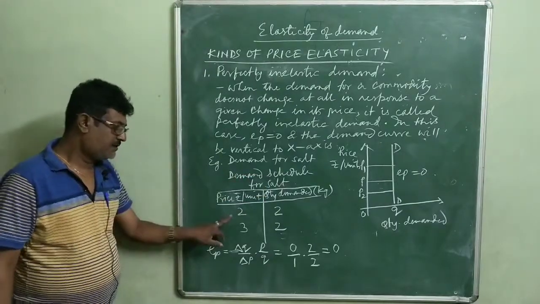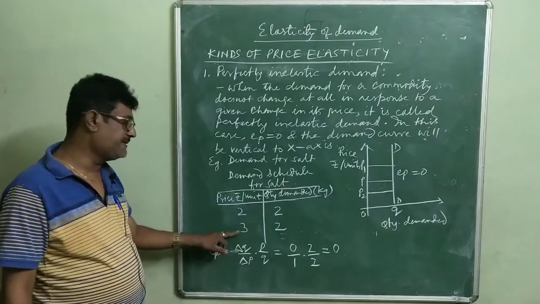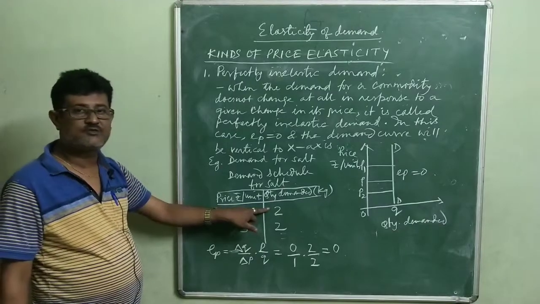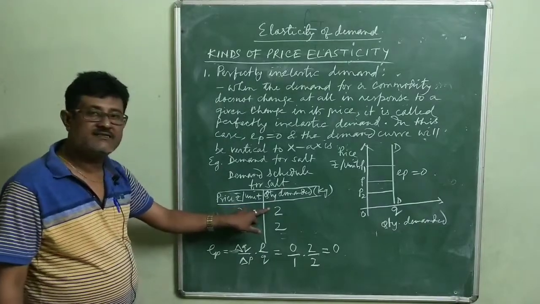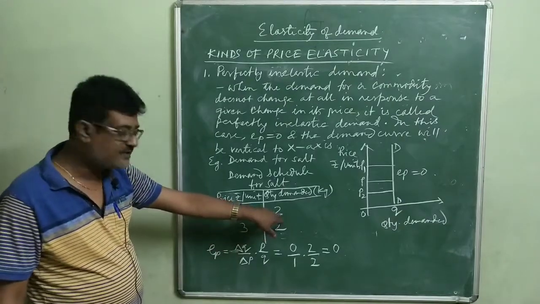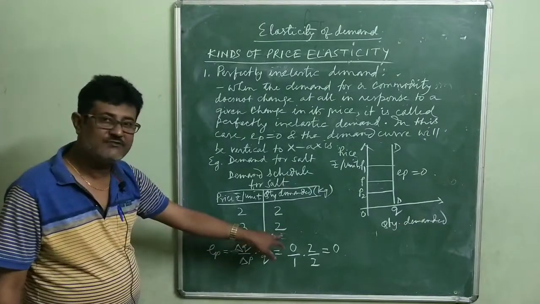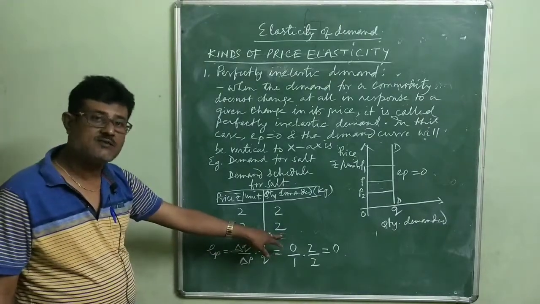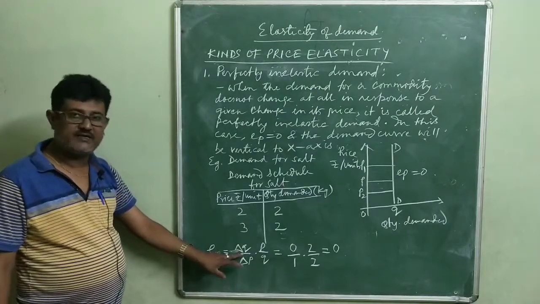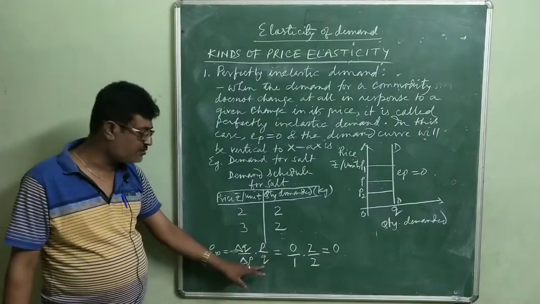See here, when the price of salt increases from rupees 2 to rupees 3, we find that the demand for salt does not change in response to the change in price. That is, it remains 2. At price 2, quantity demanded was 2 kgs. When the price increased to rupees 3, then also the quantity demanded is 2. So elasticity of demand is equal to change in quantity demanded by change in price into initial price by initial quantity.